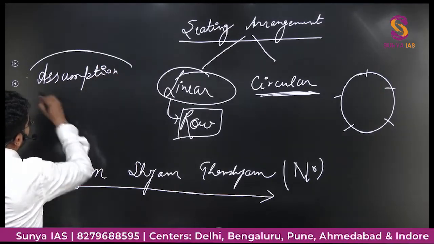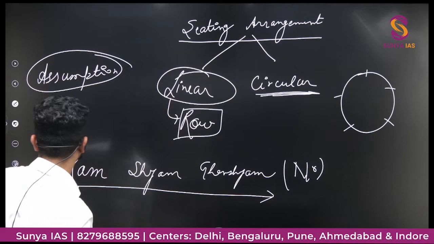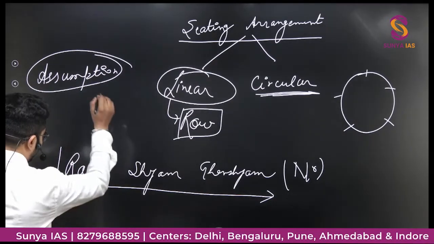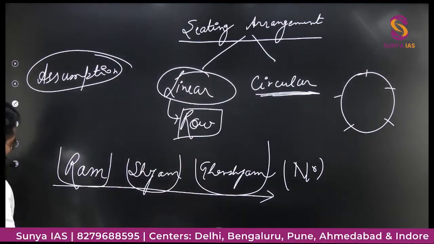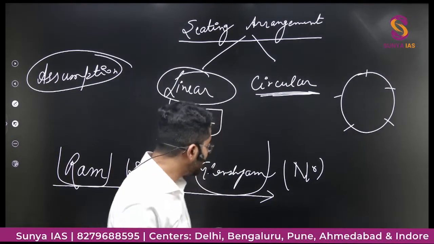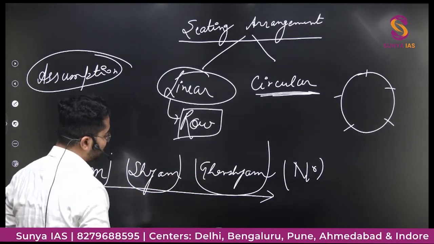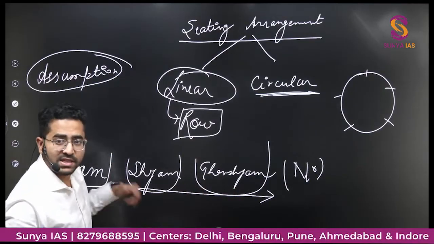What assumption I took here? That these people are facing towards north. तो ये भी इधर face, इधर face, इधर face, north की तरफ. So they are sitting from left to right. But if they are facing towards south direction, from this direction, then left would be this direction, left to right would be this direction, na?